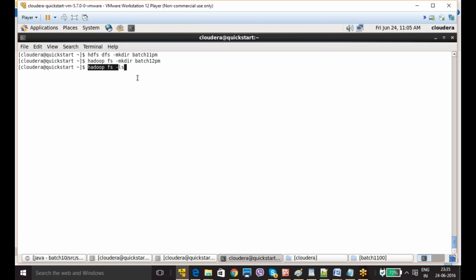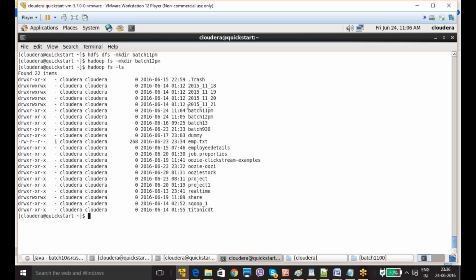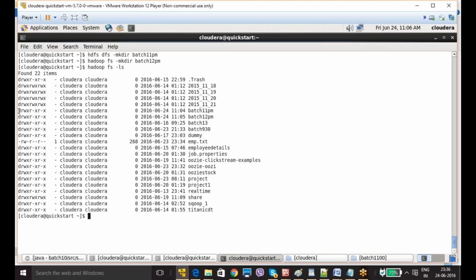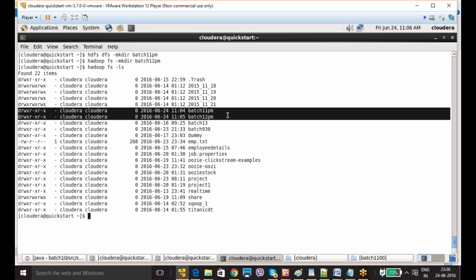Unless the Hadoop framework people themselves change it. In Cloudera 5.7 it is like this, and even from the edge node you can connect from here only: hadoop fs -ls. Hadoop space fs is the common part. Now I have created two directories. If you see here, these two are my directories that were created just now. If you see the timestamp also, 2016-06-24 11:04 and 11:05, batch 11 PM and last batch 12 PM.